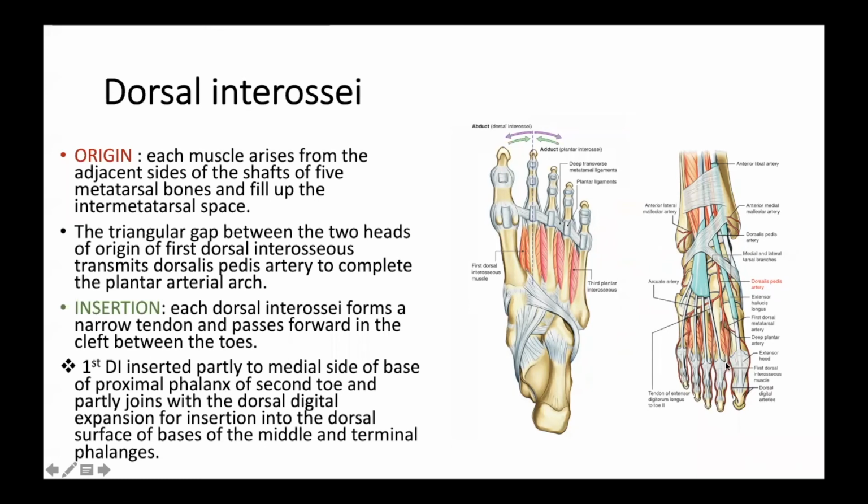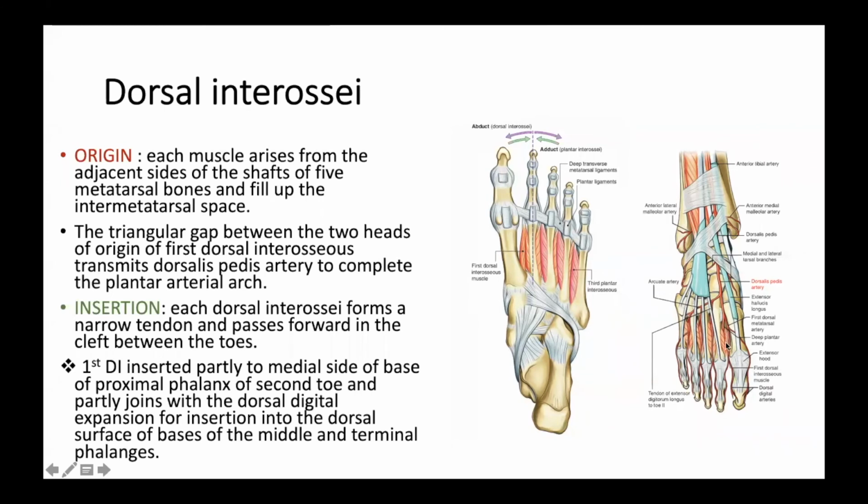You see the tendon, how it is moving, it is inserted into this dorsal digital expansion. So this dorsal interossei muscle is inserted initially onto the base of the proximal phalanx, and after that it blends with the dorsal digital expansion, moving onto the dorsum of the foot and gets inserted into the middle phalanx and terminal phalanx, again of the second toe only.